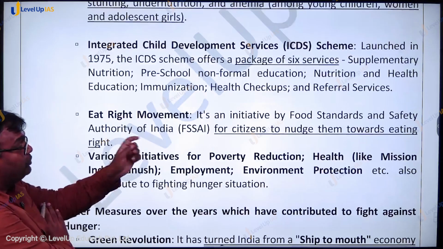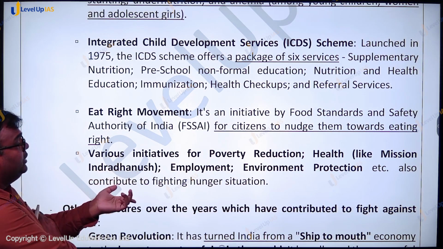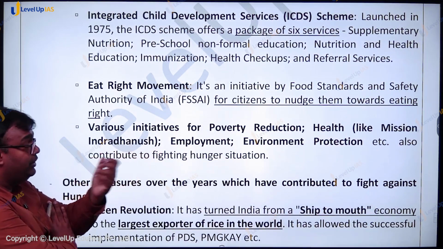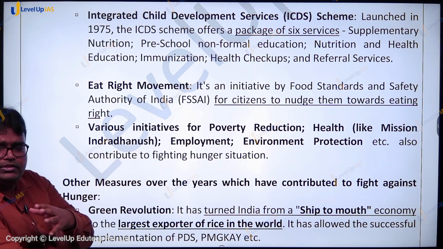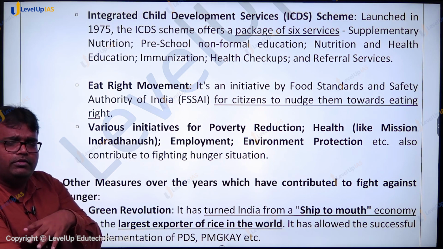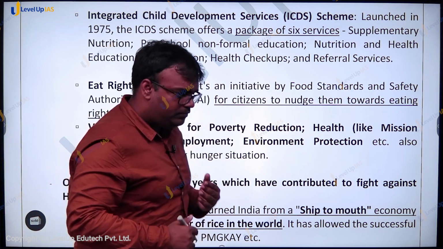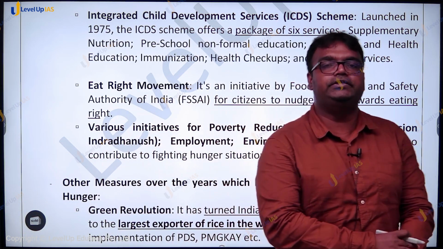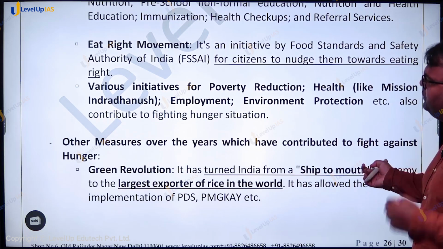The Eat Right movement was launched by FSSAI to nudge citizens towards healthy eating. There are various other initiatives regarding poverty reduction, health, etc., like Mission Indradhanush, employment, environment protection. For environment protection, there are lots of norms. All these initiatives are efforts to fight against hunger, and these initiatives have been beneficial also.